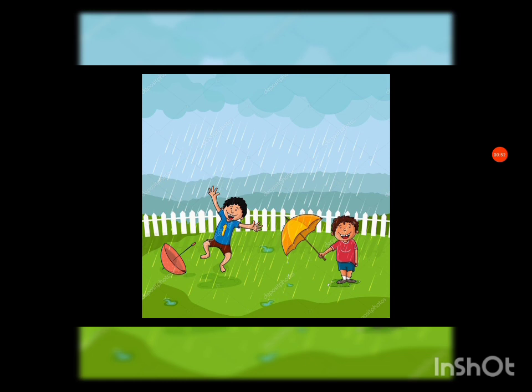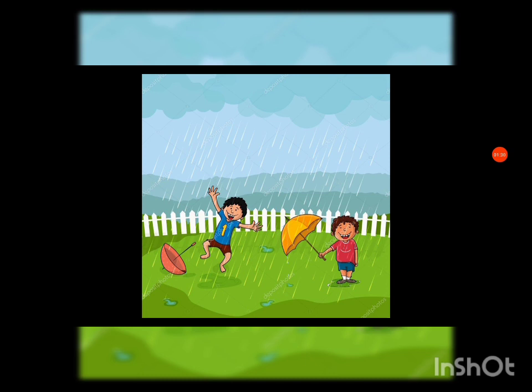Now what is the meaning of humid? Humid means when the humidity of the air is high, the air has a high moisture. What is the meaning of humidity? Water vapor in the atmosphere. Water vapor will be there in the air, and that is called humidity. What happens when the humidity of the air is high? The air has high moisture.